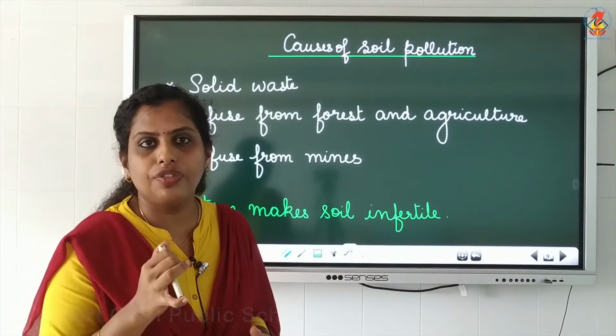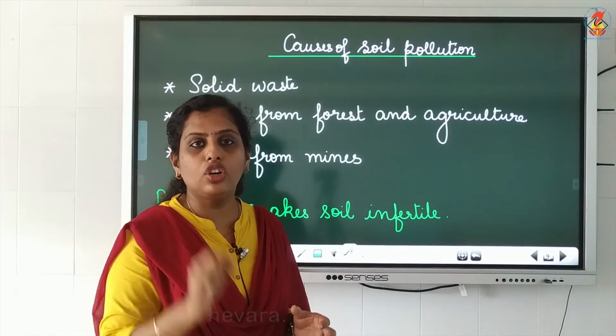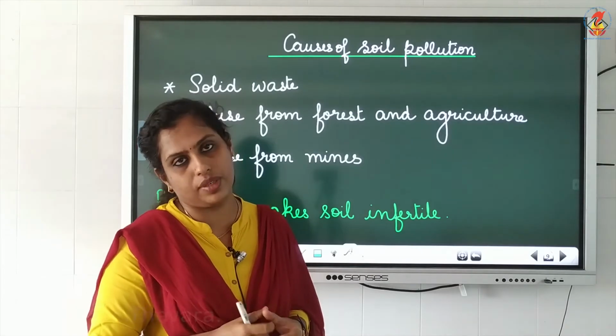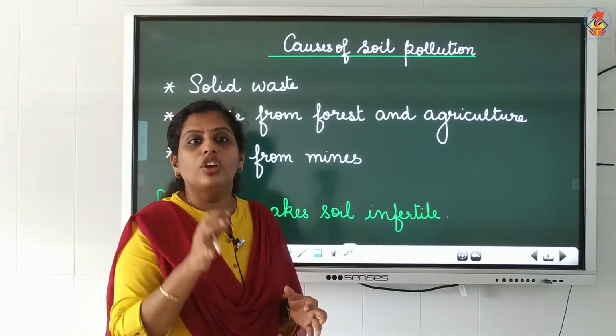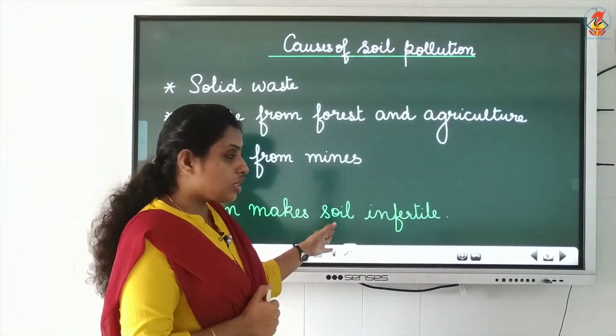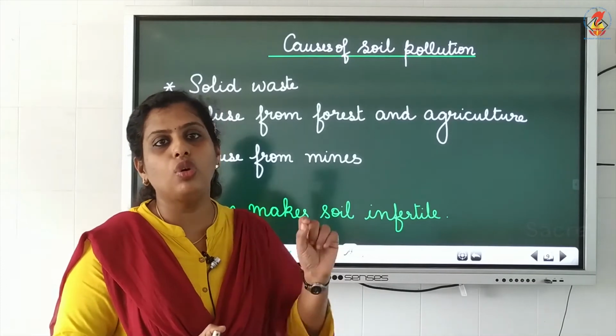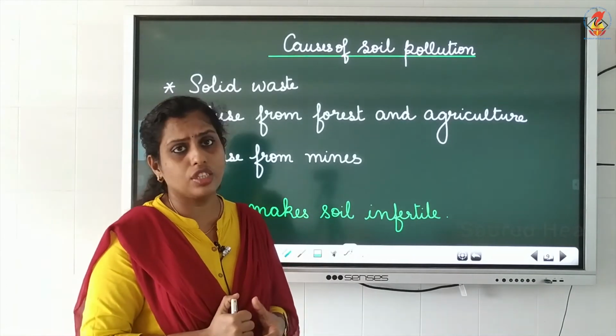Infertile soil means that soil will not have any good quality to grow crops. It doesn't have enough nutrients to grow the crops. So that land will turn barren. Barren means no use of that soil.